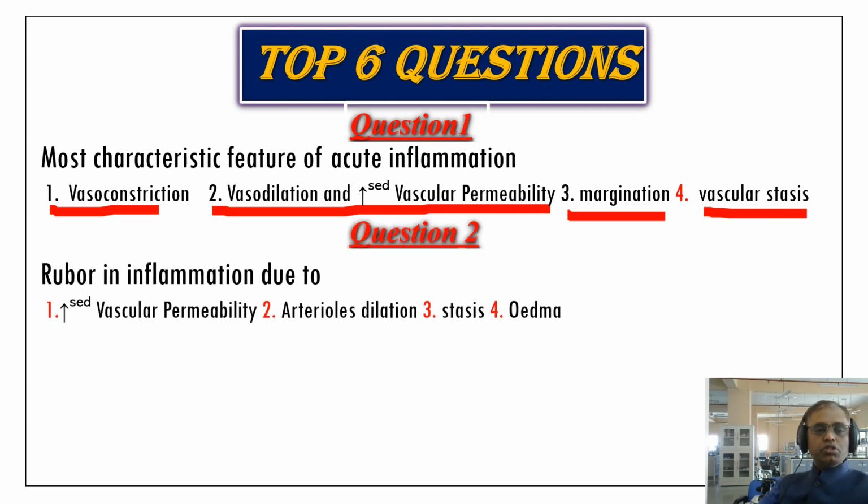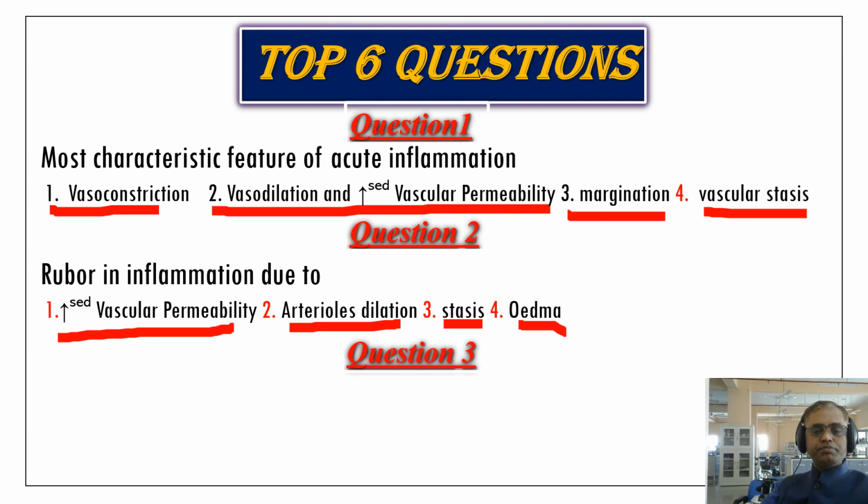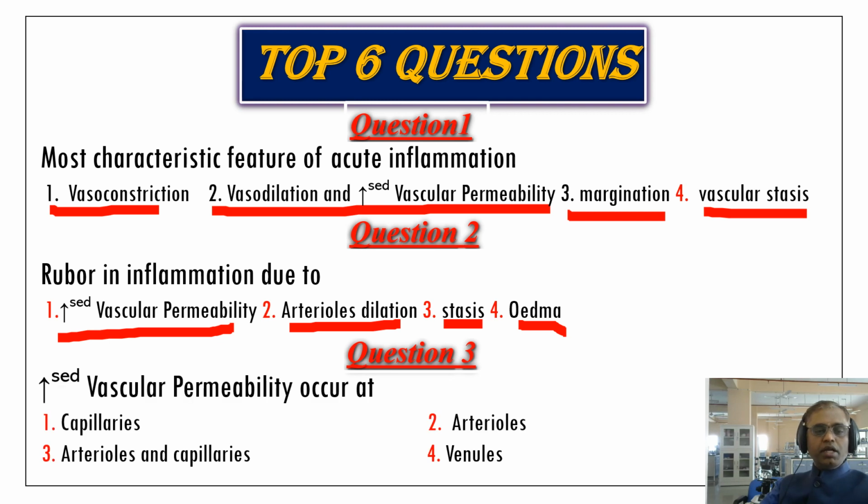Question number 2, rubor in inflammation is due to increased vascular permeability, arteriolar dilatation, stasis, or edema. Question number 3, increased vascular permeability occurs at capillaries, arterioles, arterioles and capillaries, or venules.